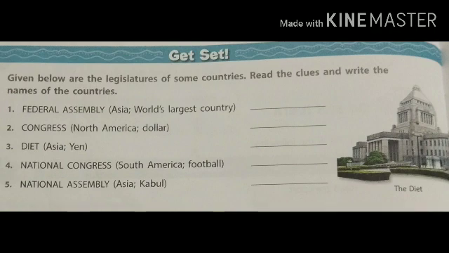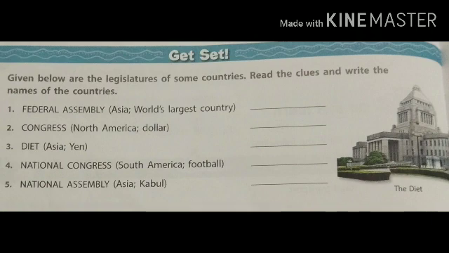First one, Federal Assembly, Asia, world's largest country. And the answer is Russia. Second point, Congress, North America, dollar. And the answer is Washington DC. Third point, Diet, Asia, yen. And the answer is Japan.